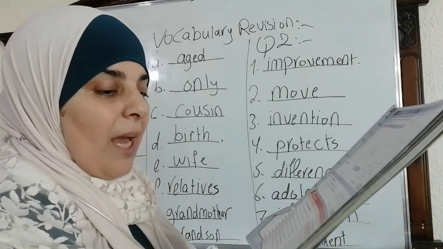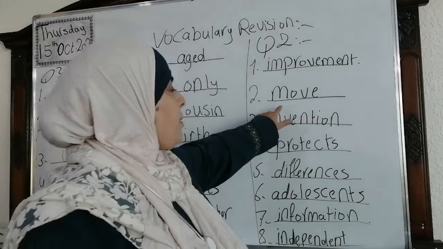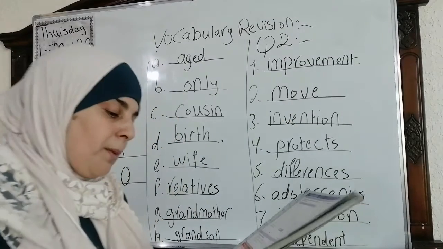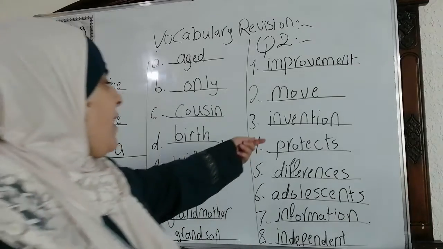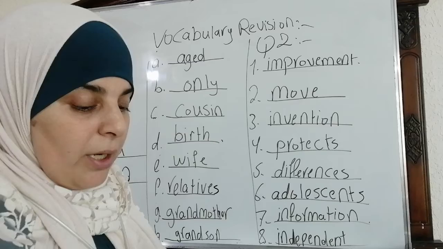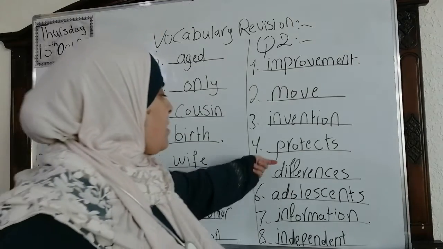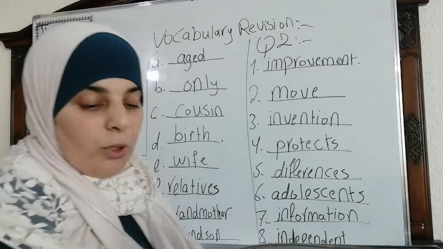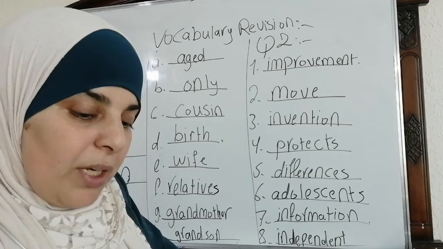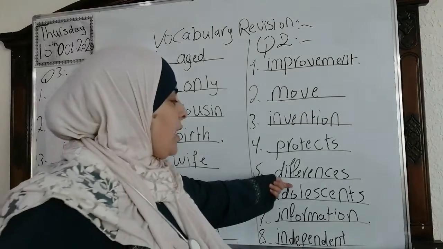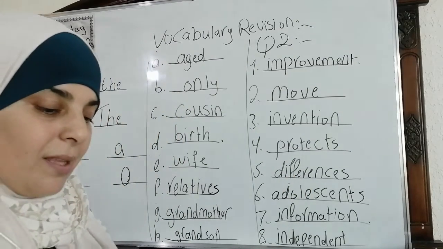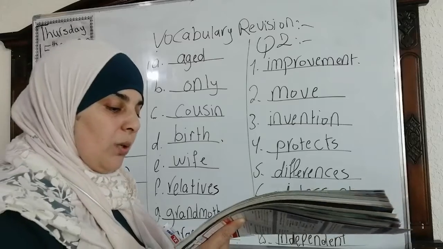Can you move? It's here a verb. I can't see the blackboard if you sit there. Number 2, move. Verb. Number 3, I love my MP3 player. What a great invention. Invention. Number 4. This program protects your computer from viruses. Number 5. There are 2 or 3 differences. Look at this one. Differences between the present simple and the present continuous.